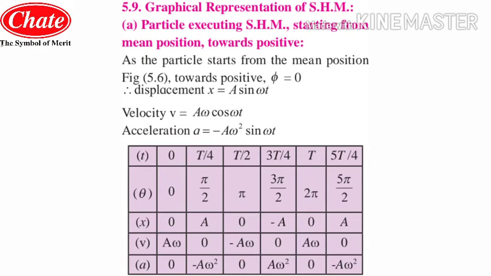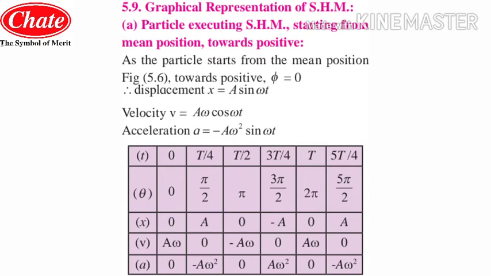Now students, we have to see the graphs for the times 0, T by 4, T by 2, 3T by 4, T and 5T by 4. These are the time instants at which we have to see the values of acceleration, displacement and velocity. For that, the angles theta we are going to use are 0, pi by 2, pi, 3 pi by 2, 2 pi and 5 pi by 2.